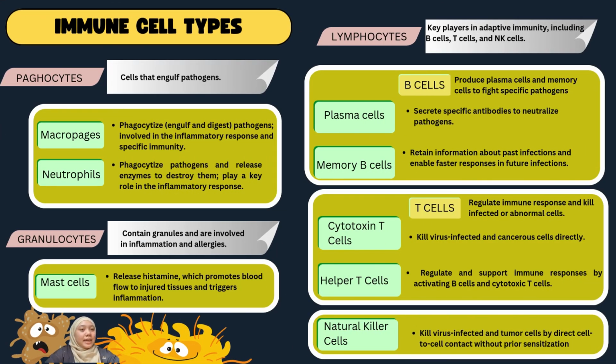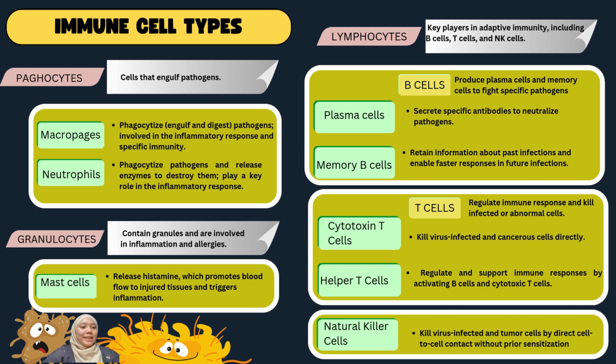Finally, let's discuss lymphocytes, the key players in adaptive immunity. This group includes B cells, T cells, and natural killer cells. B cells produce plasma cells and memory B cells. Plasma cells secrete specific antibodies to neutralize pathogens. Memory B cells retain information about past infections, ensuring a faster response in the future.